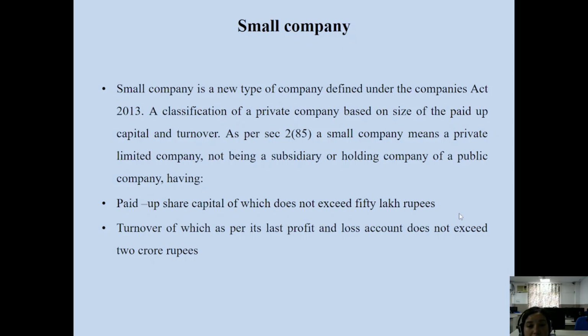There is a definition given in Section 2, subsection 85. Section 2 of any law, I have already told you, is about definitions under the act. Section 1 is about historical background, objectives, applicability of the act. But Section 2 of any act is about the definitions under the act. Just remember subsection 85, about the one-person company and the small company.